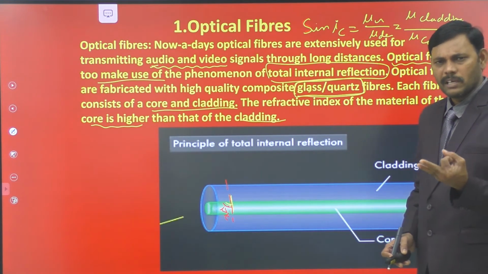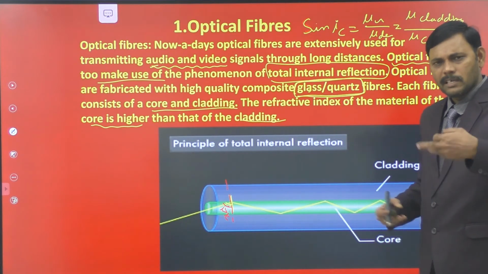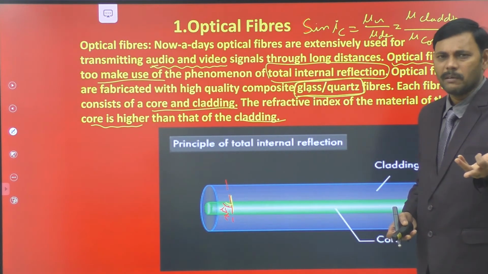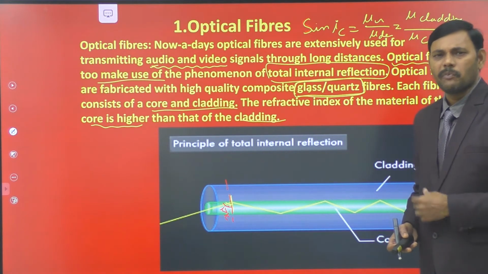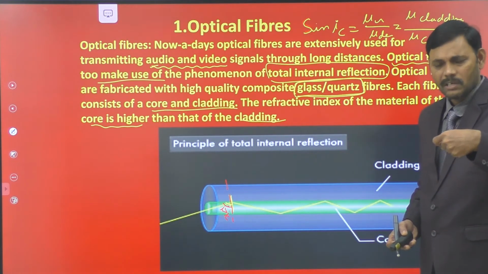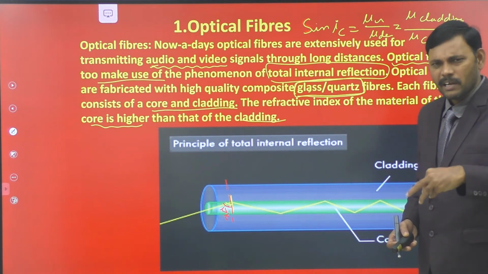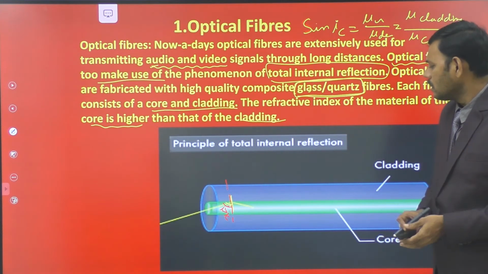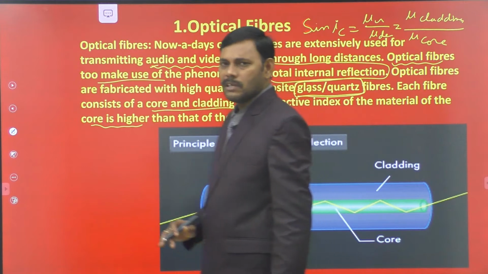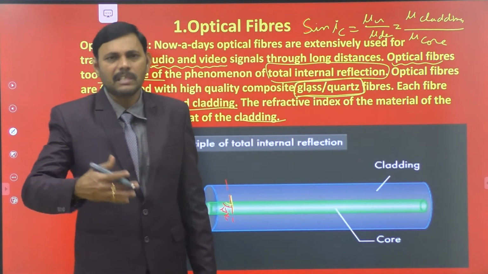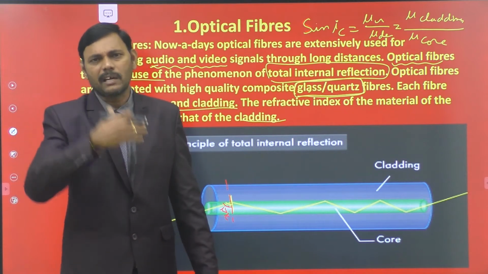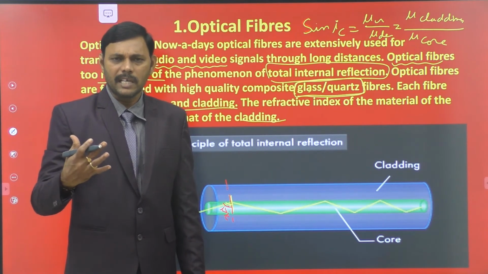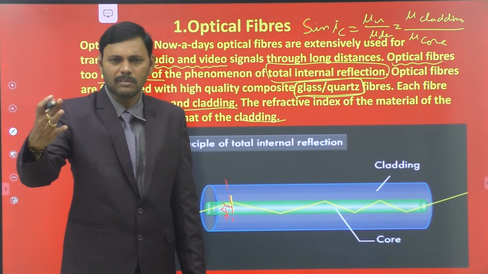One more important one is there is no loss of energy because there is no refraction to the other medium. Only the light which is sent into this optical fiber undergoes total internal reflection. That means the total light comes back into the same medium without loss of energy. And moreover, it travels with the velocity of light. Any sound and video signals are transferred to electromagnetic signals. All electromagnetic signals travel with a speed equal to that of light.